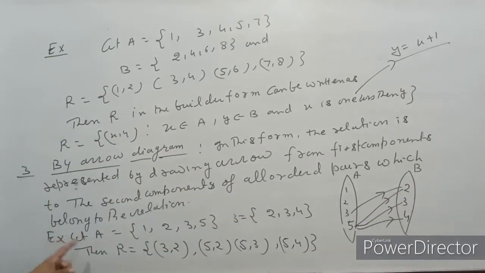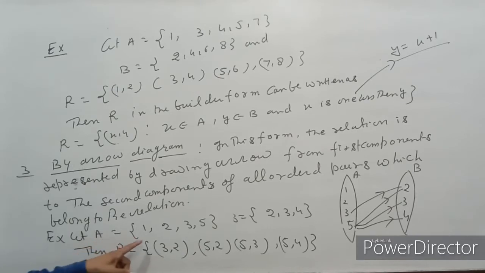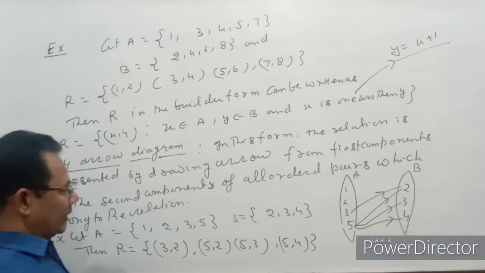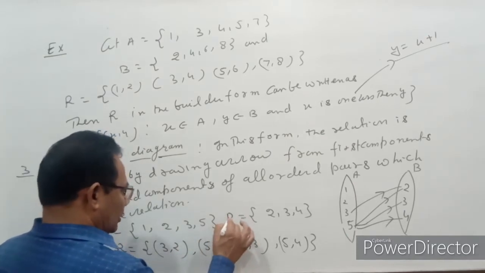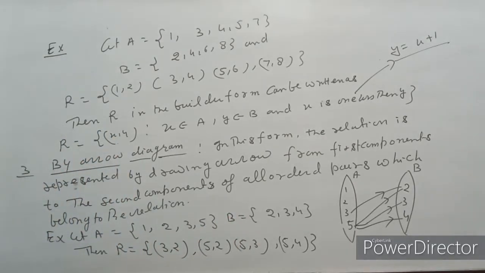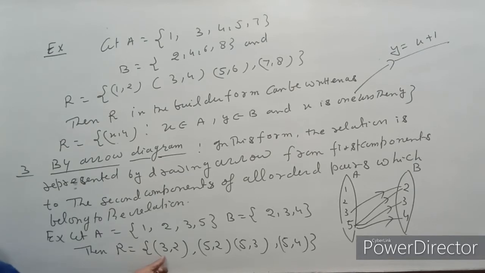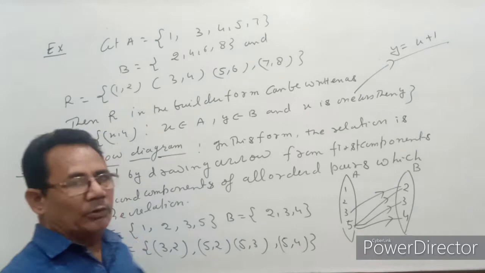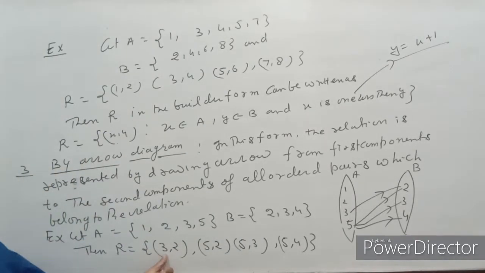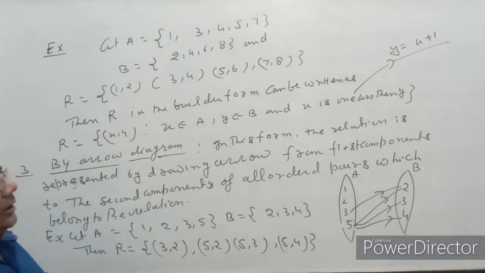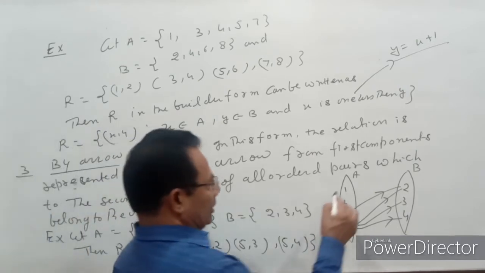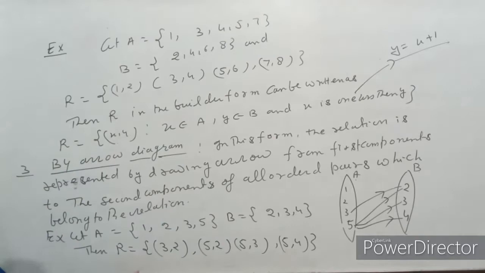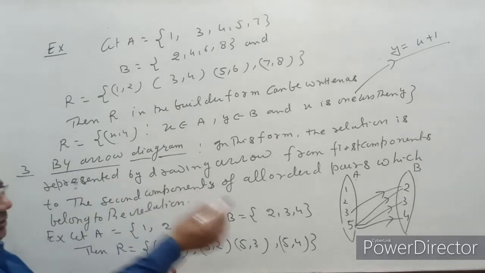So therefore we take A is equal to {1, 2, 3, 5} and B is equal to the set {2, 3, 4}. So then we define a relation here, greater than: (3, 2), (5, 2), (5, 3) and (5, 4). That is, the first component is greater than the second component. So we take this set A and set B. So as per definition, 3 will associate with 2.